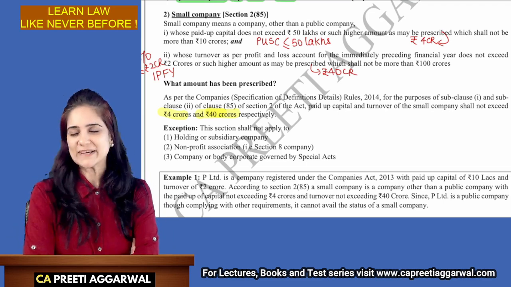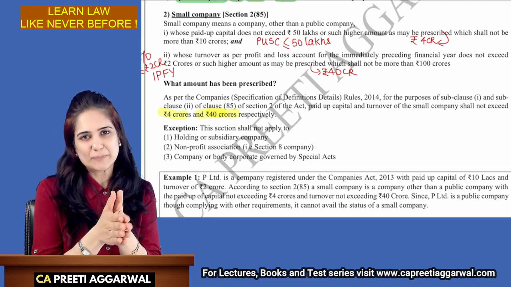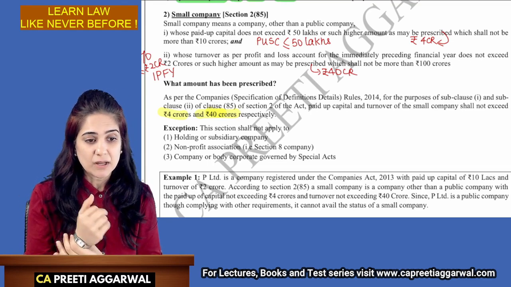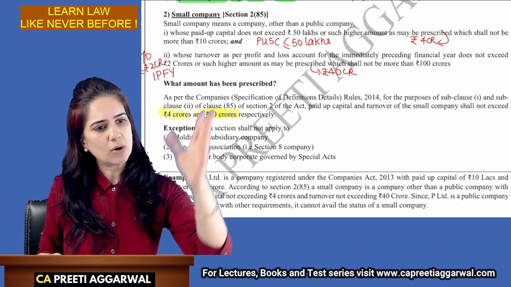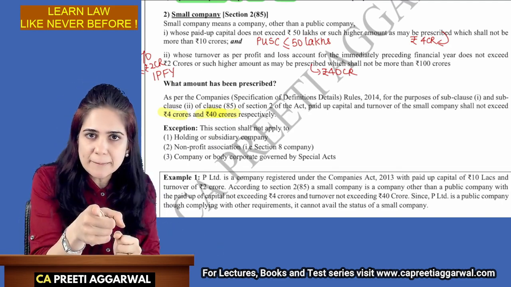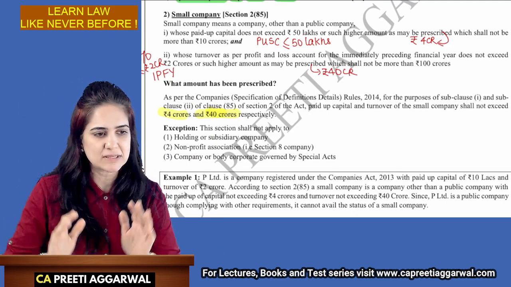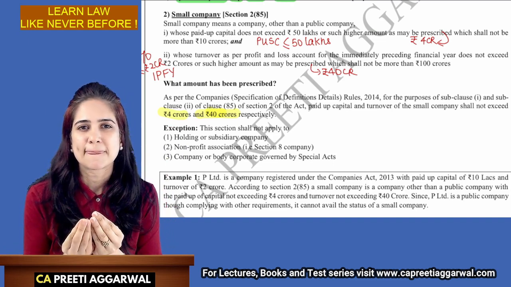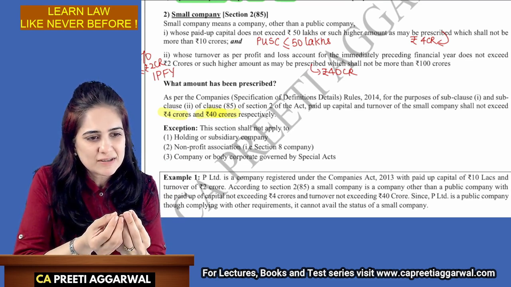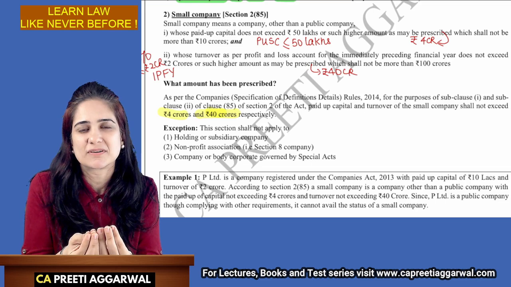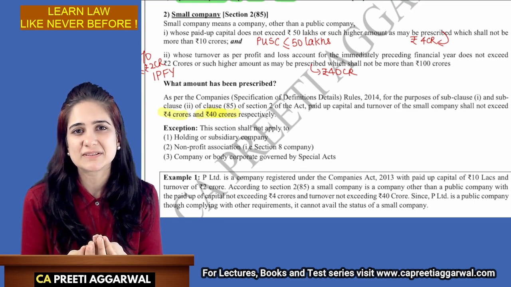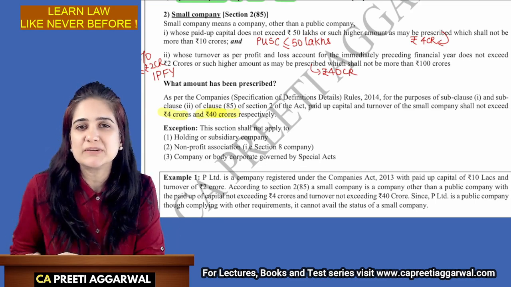Okay. What else? Now, let's say there's a company which has paid up capital and turnover less than what is given here. But you say that no, nothing doing. It doesn't matter if you are a very small sized company. You are a company, no? All provisions will apply. All compliances are compulsory. Sir, I have only 10 lakh paid up capital. I have only 50 lakh turnover. But you are asking me to comply with all the compliances. Sir, please. I want to do business. I don't want to be busy with these compliances.